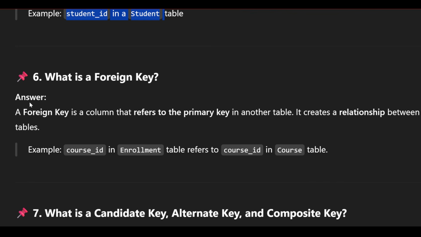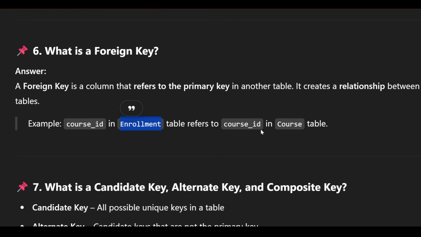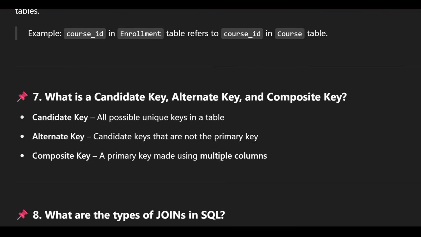What is a foreign key? A foreign key is a column that refers to the primary key in another table. It creates a relationship between the tables, like course ID of the enrollment table refers to course ID in the course table. Course ID, which is the primary key of the course table, is present in the enrollment table also, referring to the course ID in the other table. This is how a foreign key works.